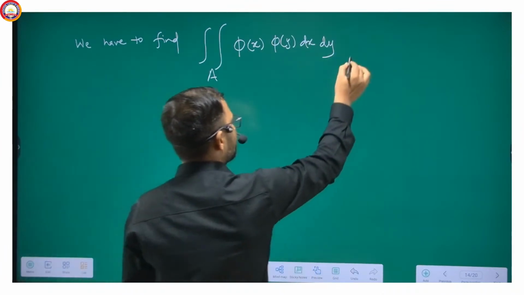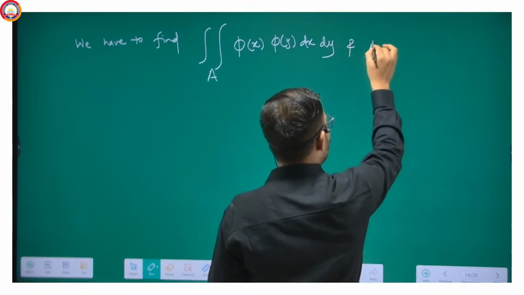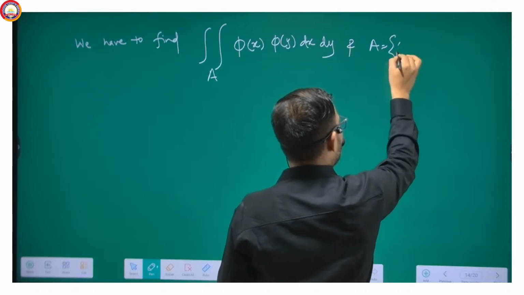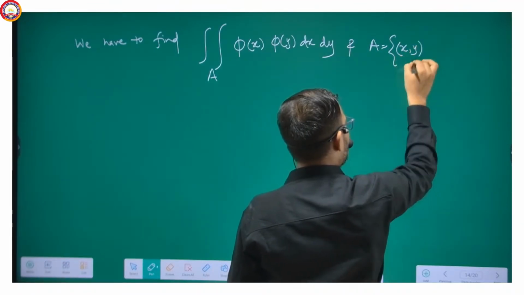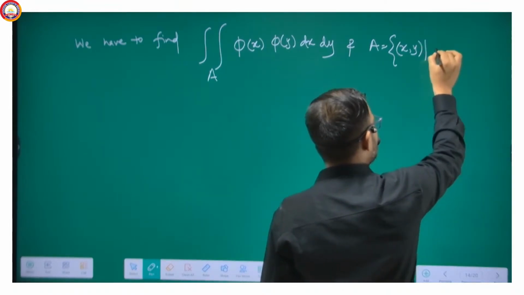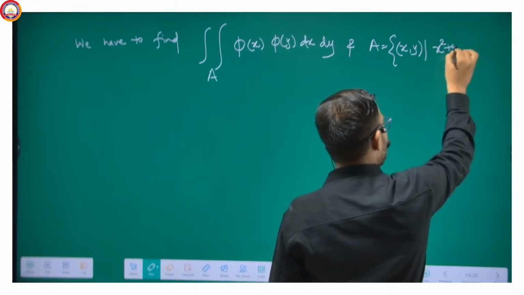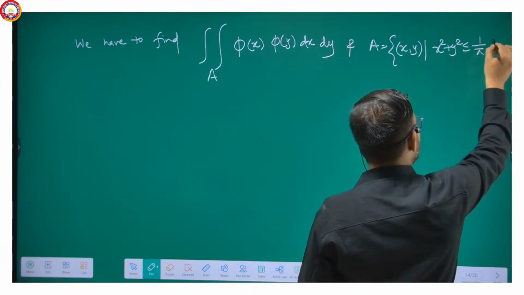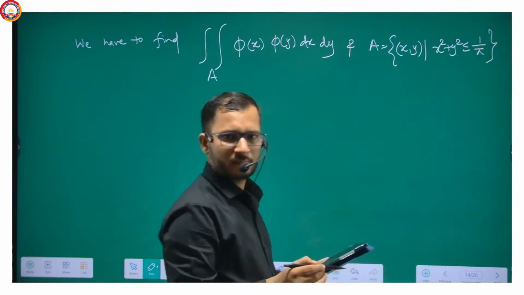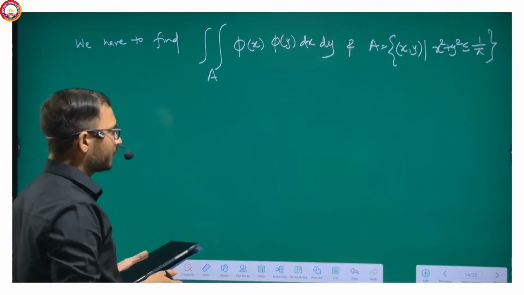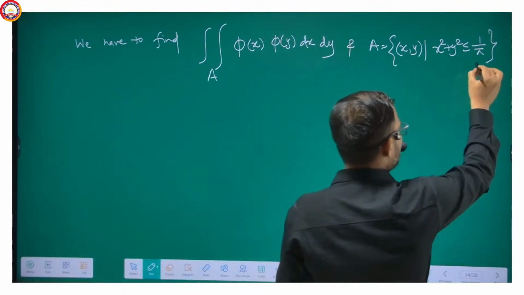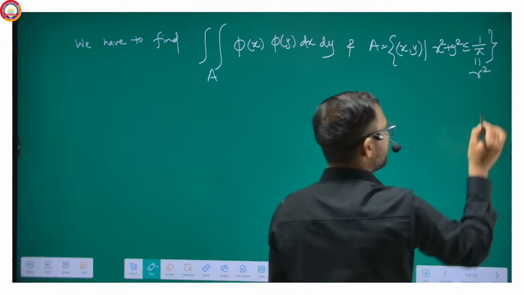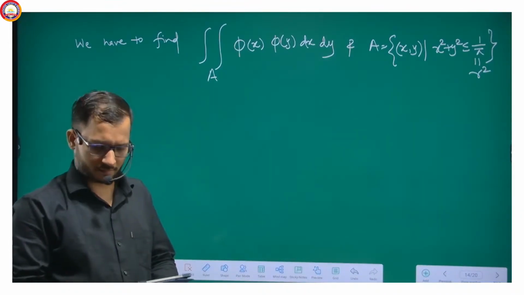And A is equal to the coordinate points xy such that x square plus y square is less than or equal to 1 upon pi. Isn't it? 1 upon pi, that is r square. And yes, you can say it r square as well. Don't worry about it. Clear? Okay.